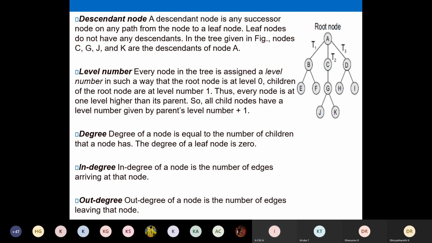For example, the descendants of A are C, G, J, and K. What are all the nodes coming below that in the next levels? They are all called descendants. We can also say B, E, and F are also descendants of A. And D, H, and I, they're all descendants of A. So even B, C, D, they're all descendants, is it not?